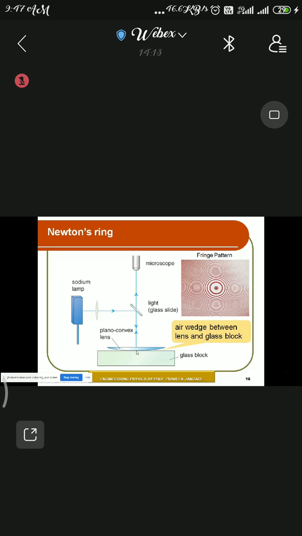So what will happen here? Every time there is a curved part, the pattern you get is because of a particular thickness.